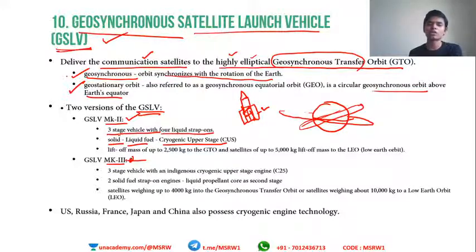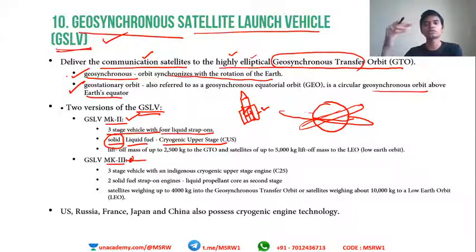Solid will always be the first stage. I told you why: only solid fuel can give you that kind of combustion which will enable a takeoff. Then we have liquid and the upper stage is cryogenic. Why is it made cryogenic? Because it conserves a lot of fuel. Higher missions, those that have to go beyond a particular distance, will need some kind of fuel, and usually fuels will run out very easily.